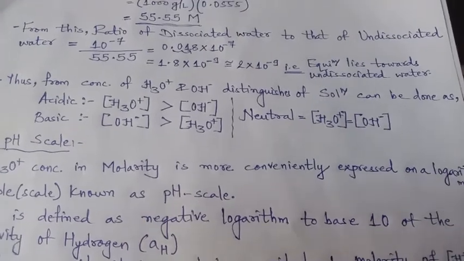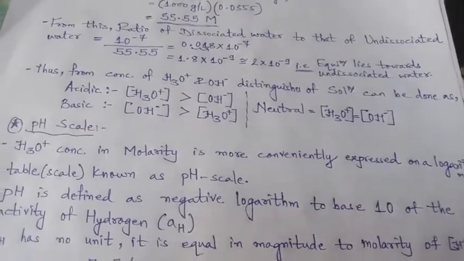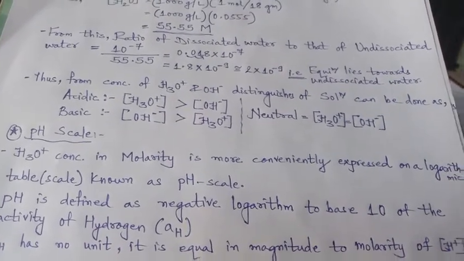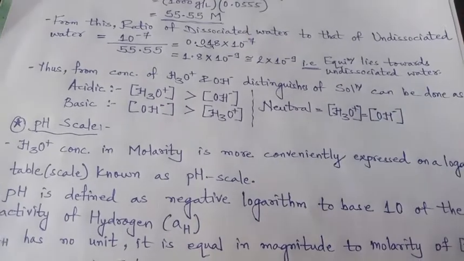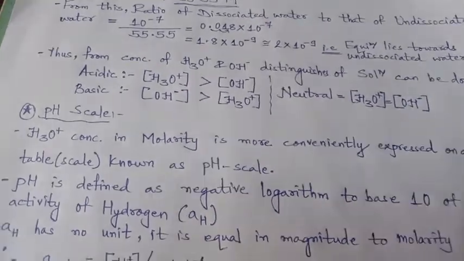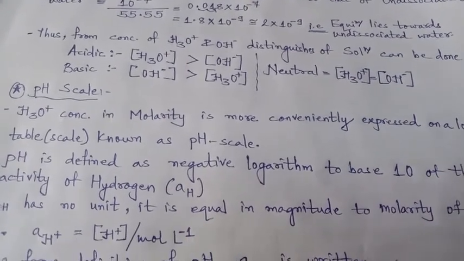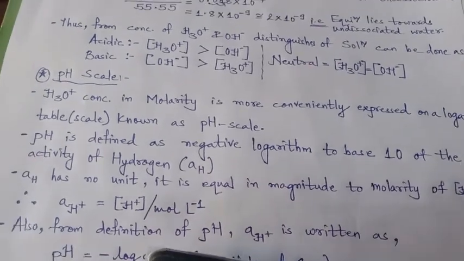Now, from the concentration of H3O+ and OH-, we can distinguish the solution. If H3O+ is greater than OH-, then the solution is acidic. If OH- is greater than H3O+, then it is basic. And if both remain the same, H3O+ equals OH-, then the given solution is neutral.